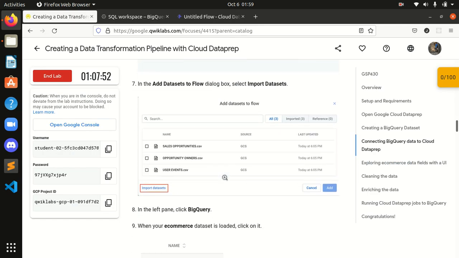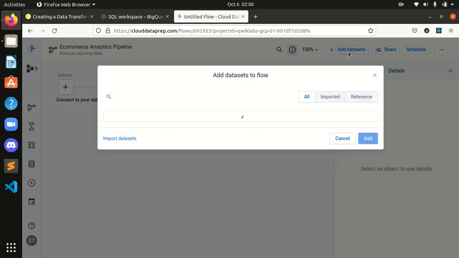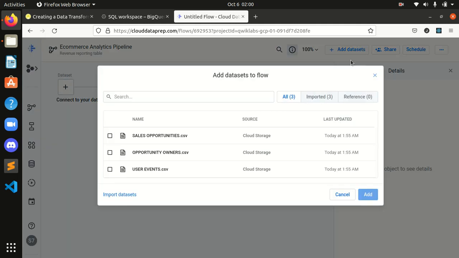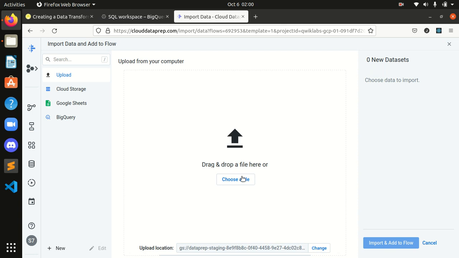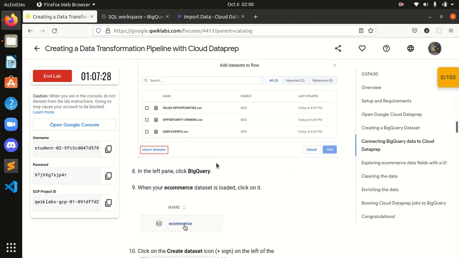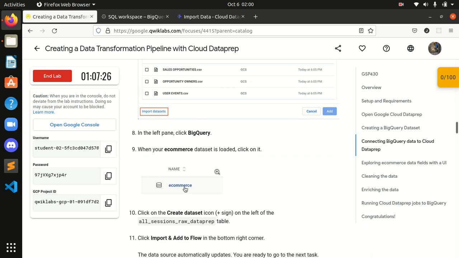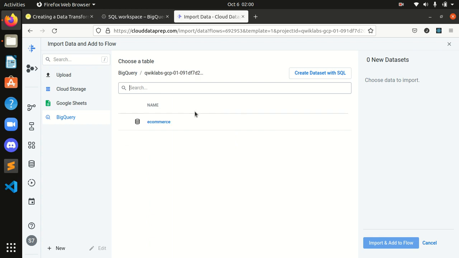In the Add dataset to flow dialog box, select import dataset. I clicked over here and I will click import dataset. In the left pane, click BigQuery. When the ecommerce dataset is loaded, click on it. I will click BigQuery.